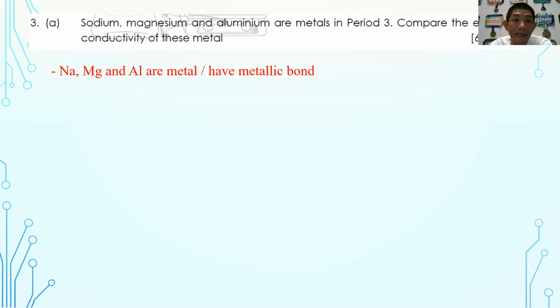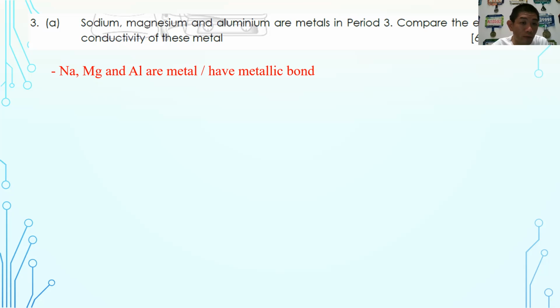So this is the usual sequence when you compare between metal and metal, you should explain about the electrical conductivity. Not only that, you can use metallic bond to explain conductivity, melting point also has the same concept to explain. So regardless whether it is about conductivity or melting point, they use the same factor. So in here, these are the very important points that you have to mention.